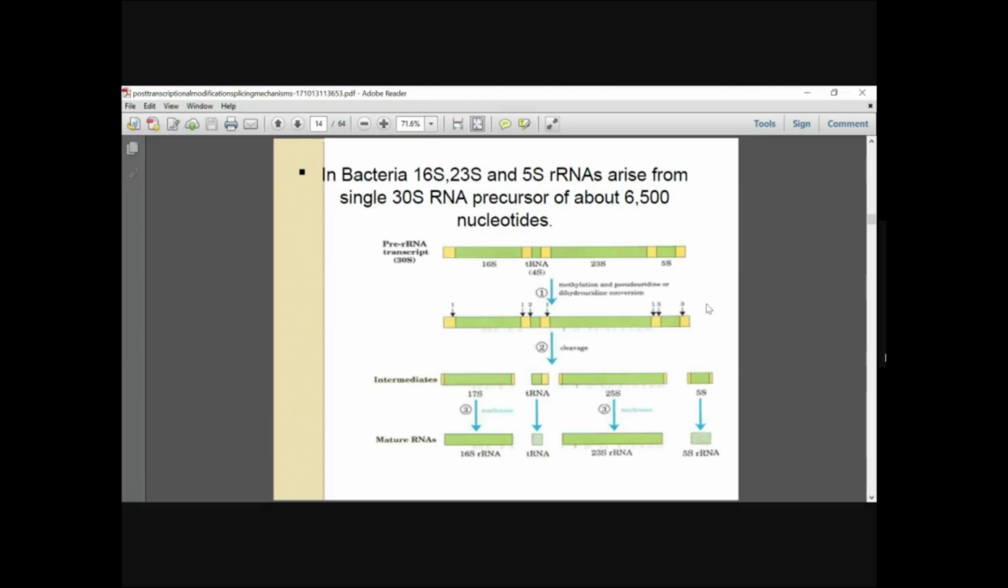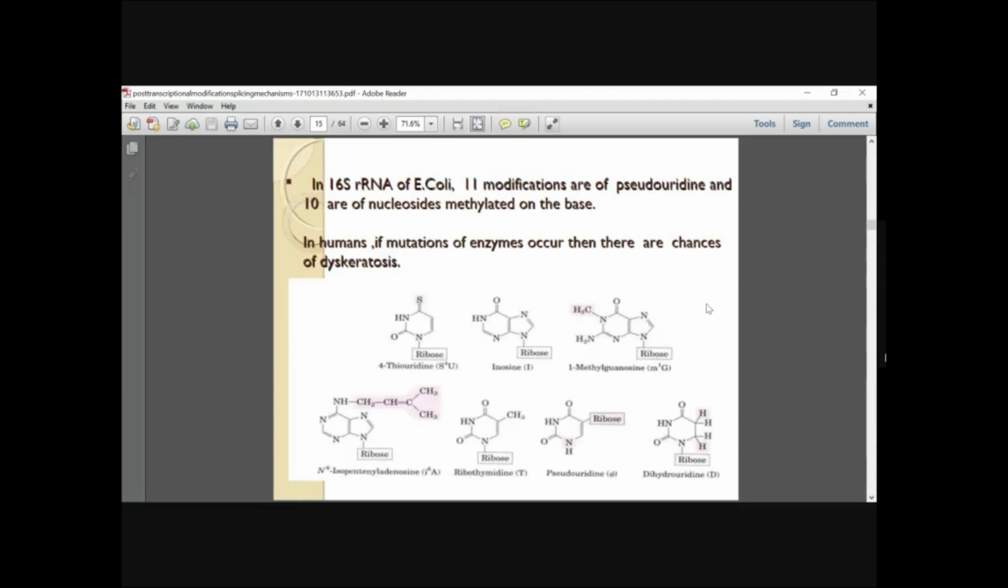You have to remember which ribosomal subunits are present in prokaryotes and which in eukaryotes. The 28S is in eukaryotes, and 23S is in prokaryotes, bacteria. That difference you should know, along with the initial RNA precursor from which the smaller subunits of bacteria are mainly formed. In the 16S rRNA of E. coli, 11 modifications are of pseudouridine and 10 are nucleosides methylated on the base. So the most common modifications are pseudouridine as well as methylation on the bases.